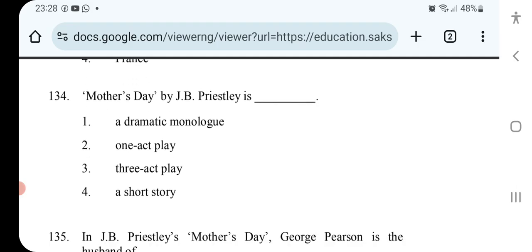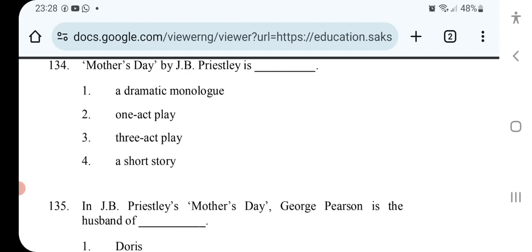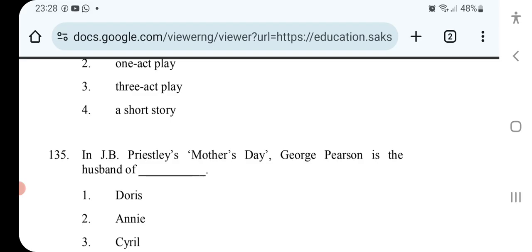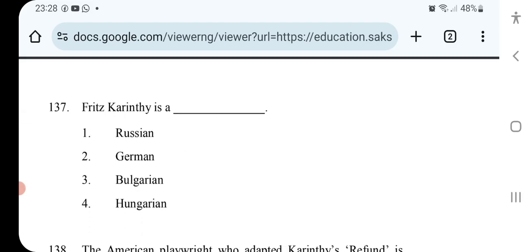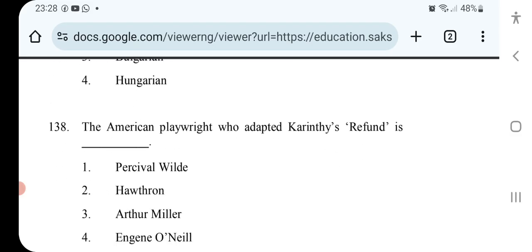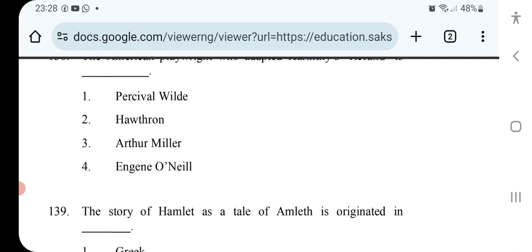Mother's Day by J.B. Priestley. In J.B. Priestley's Mother's Day, George Pearson is the husband of. The play Refund is a satire on. Fridolin Corinthi is a. The American playwright who adapted Corinthi's Refund is.